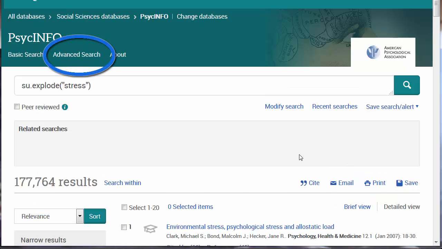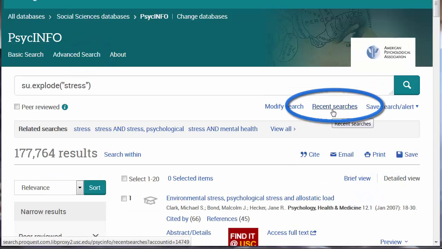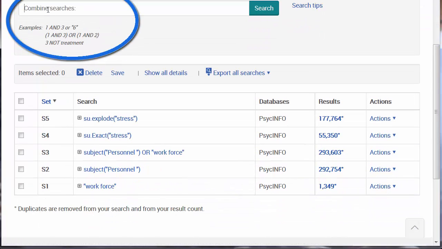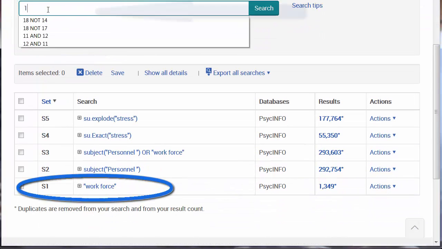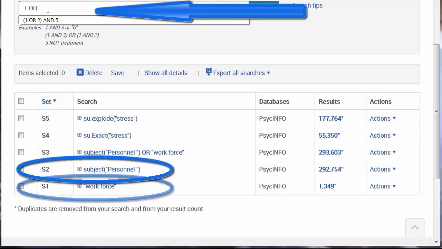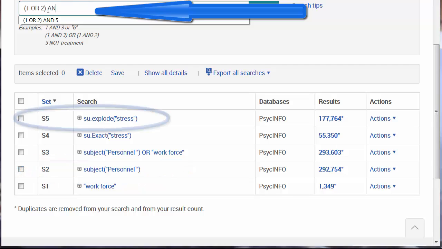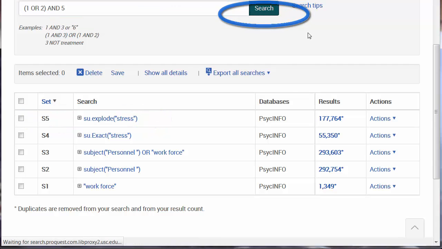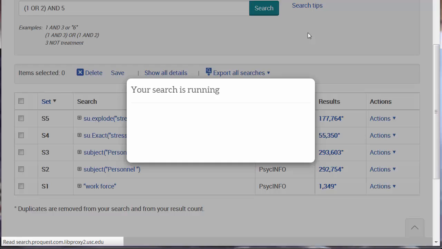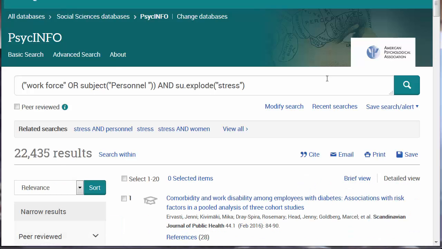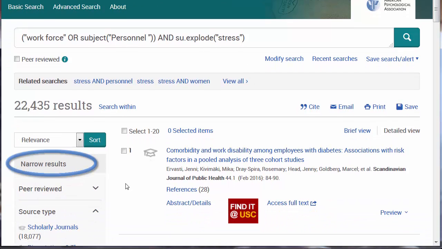Now we could type all the words in advanced search again, but here's another shortcut. Click on Recent Searches and then combine the searches. Workforce 1 or personnel as a subject heading 2 and explode stress 5 and click Search. Now, I could have simply done 3 and 5, but I wanted to show you how combining searches work. Now we have all the kinds of stress that affect those who are in the workforce. And in the next section, we'll look at this, narrow the results